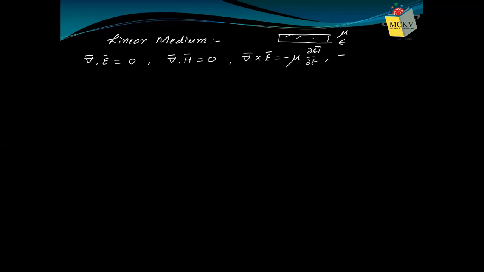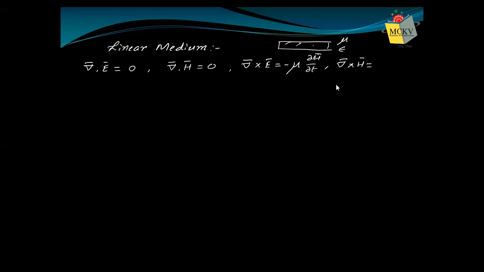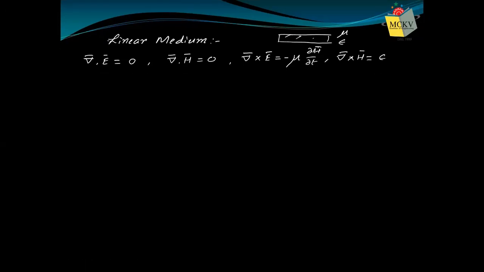And the last one, curl H. No current, so the first quantity on the right hand side is again 0, just like in free space. The second quantity in free space was epsilon naught del E del t. So here we will write epsilon del E del t because it is not free space. In this medium, the permittivity is epsilon, not epsilon naught.